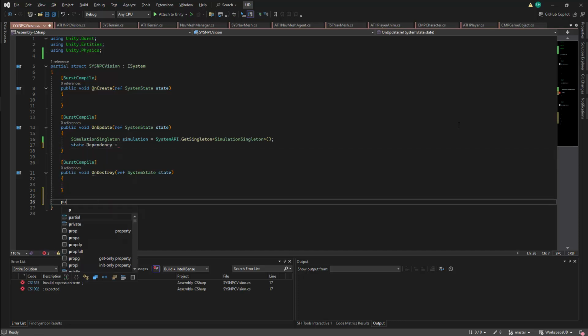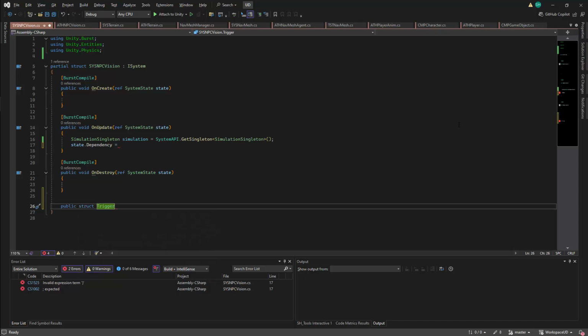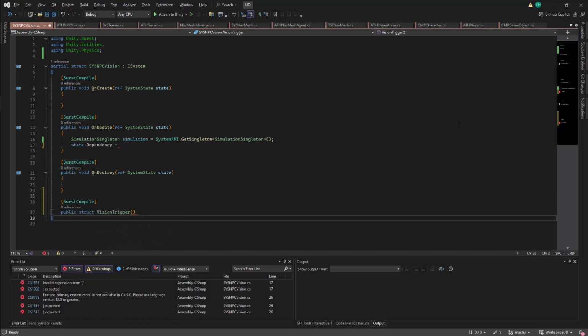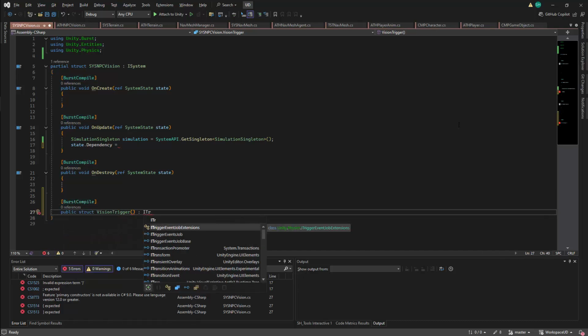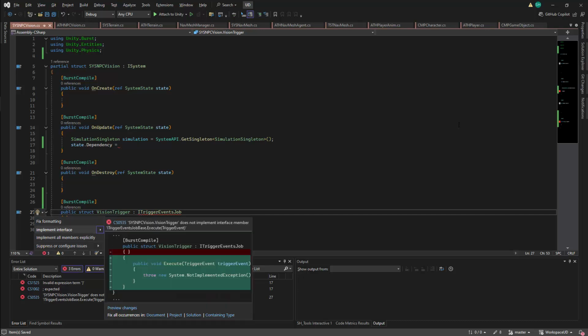This dependency is going to be a job. I'll add this as a public struct. This will have the name VisionTrigger. This struct should be burst compiled. This will inherit from ITriggerEventsJob. I'll need to implement the interface within the struct, which will give us an Execute method.